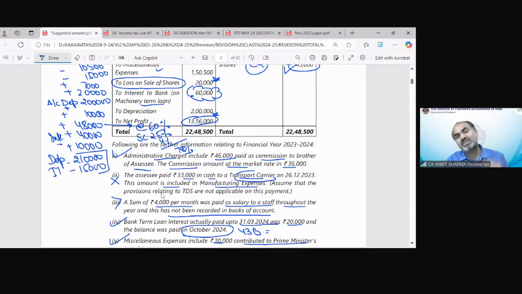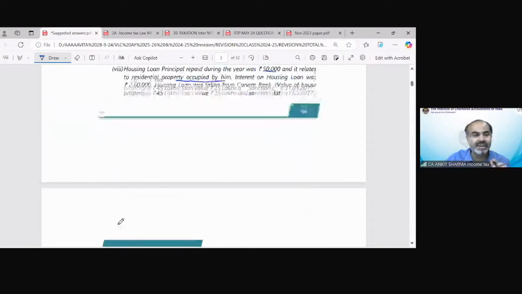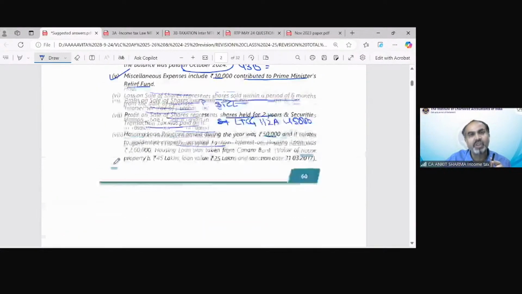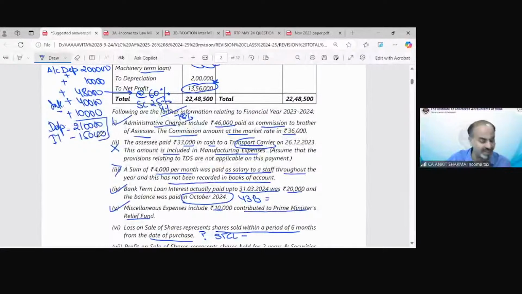I have just explained it separately, but you would calculate separately in a working note, and then deduct the total depreciation directly. After doing all this, we would have the PGBP income of 13,95,500.